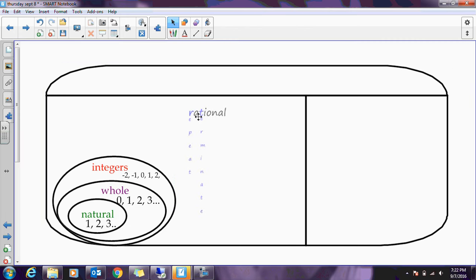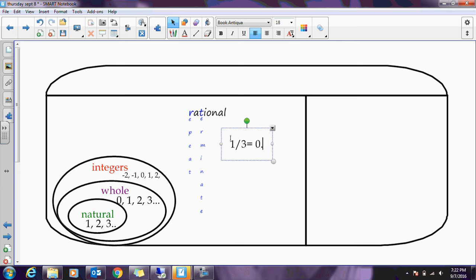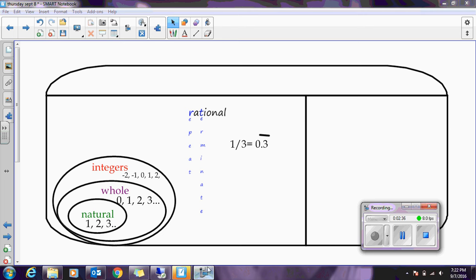If you take a look at rational numbers, they repeat or they terminate. So that would be something like 1 over 3, which if you did that in a calculator, you would find it's 0.3 repeating. So it's got like a little hat over it, or it goes like this forever, or you might see it end up with a 4 in your calculator because they're trained to do that. That is a rational number because it's repeating. I know that we're talking about a fraction here, but fractions are written as decimals. So I use my calculator to help me out all the time.